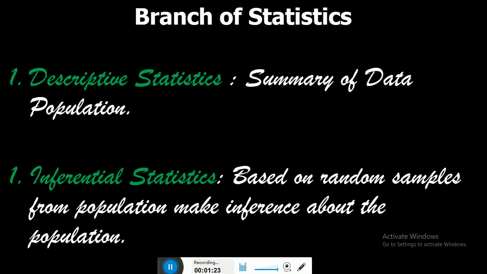In descriptive statistics, we look at a summary of the data. So let's say I have a data set with the 29 states of India, and for each state there is a population, the area, the literacy rate, and all the information in the table. If I need to find the average number of people per state or the average area, I would call that descriptive statistics, because it is summarizing the data or the information that I have.